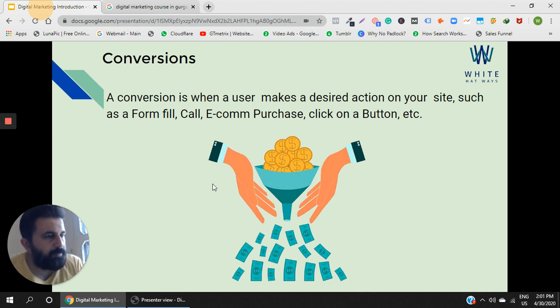Now, what is conversion? Conversion is basically the end goal, which I as an advertiser wish to obtain. What is an end goal? If I am a blogger, my end goal would be that more and more people should be coming to my page and they should be spending more and more time. Somebody coming to my page and reading a blog maybe for 15 minutes, that would make me happy. Obviously he read it, and that is going to provide me with a lot of happiness, and that is a conversion for me if I'm a blogger.